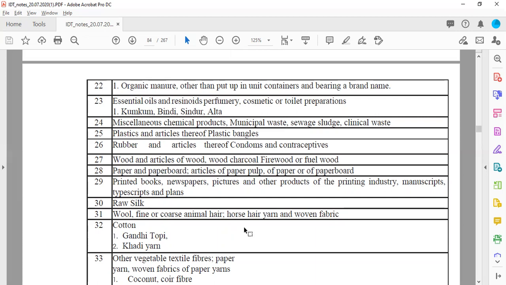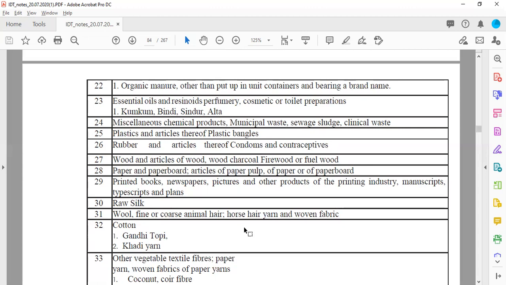Then essential oils and resinoids, perfumery, cosmetics or toilet preparations, which include kumkum, bindi, sindoor, alta. Alta is like a red dye which is applied on hands and legs. When a new bride comes to the house, she is supposed to put her hand or foot marks in the house with a red dye. So that is alta. So this will be considered as exempted from taxes.